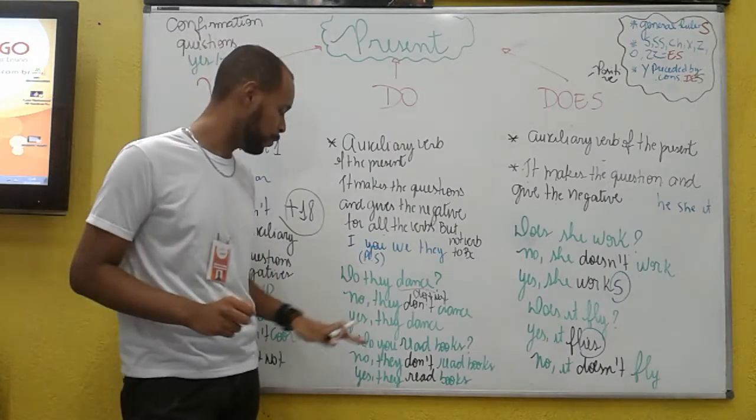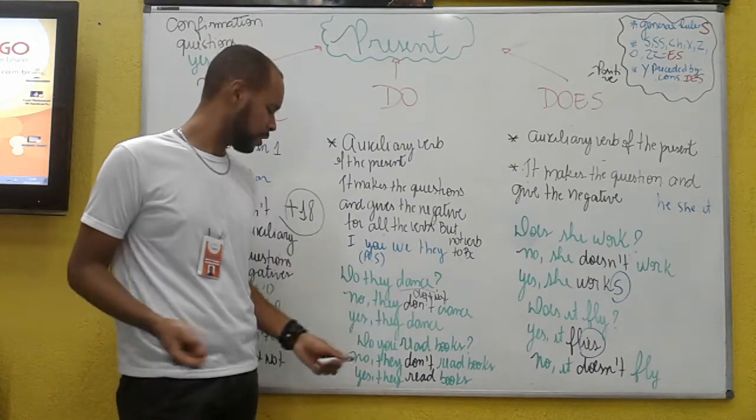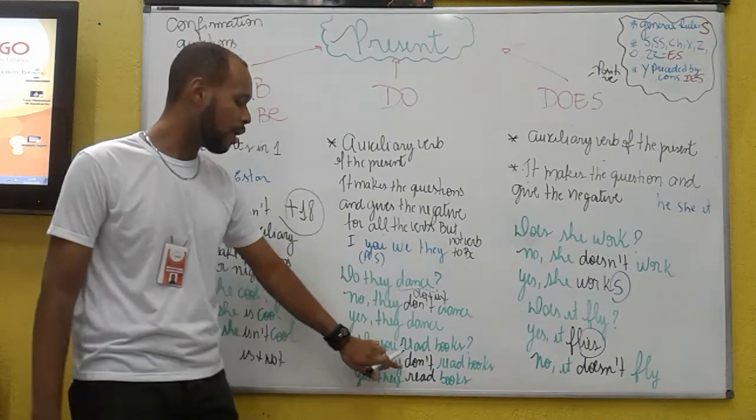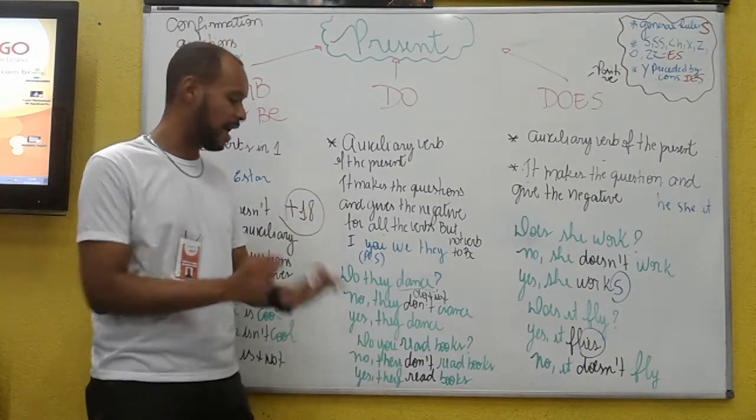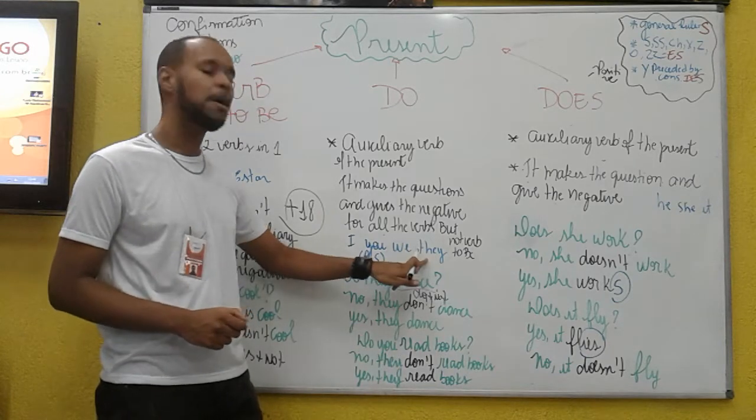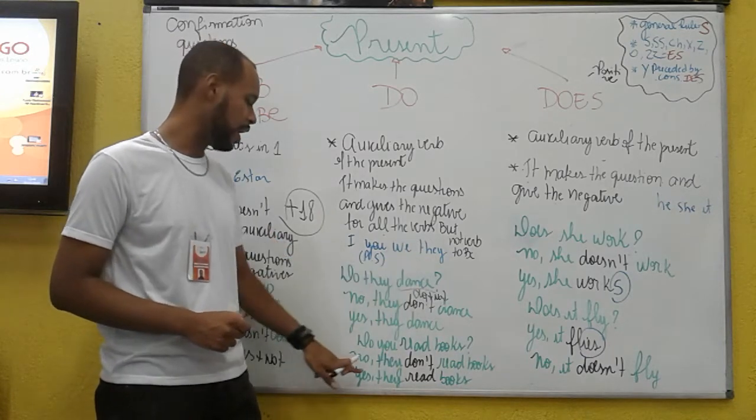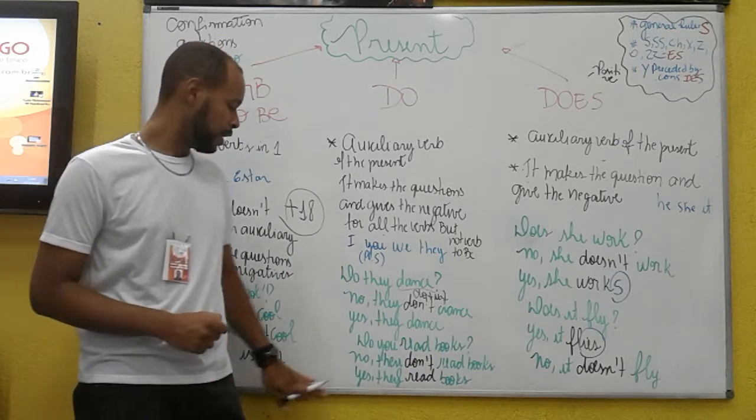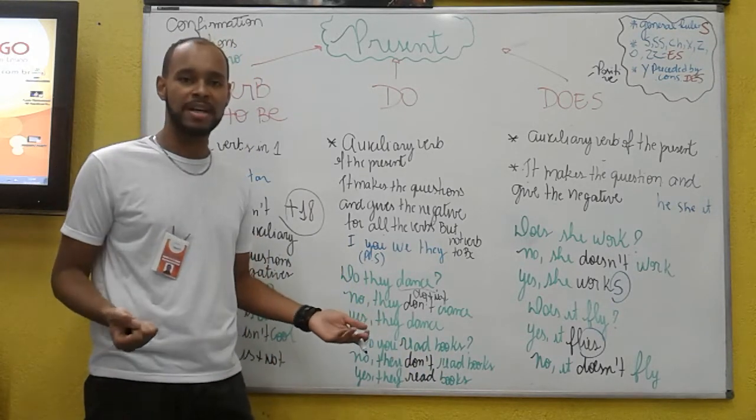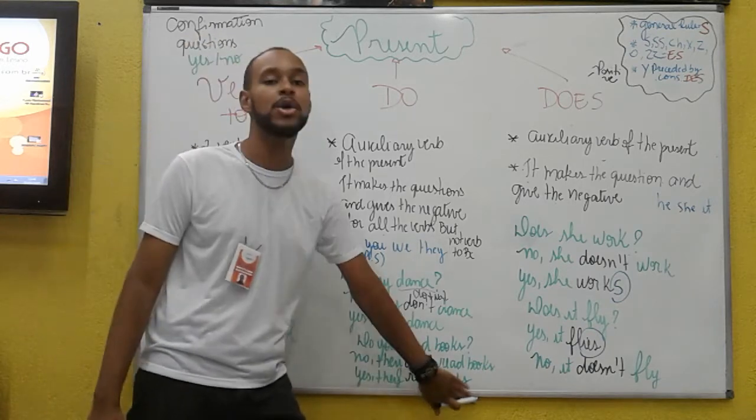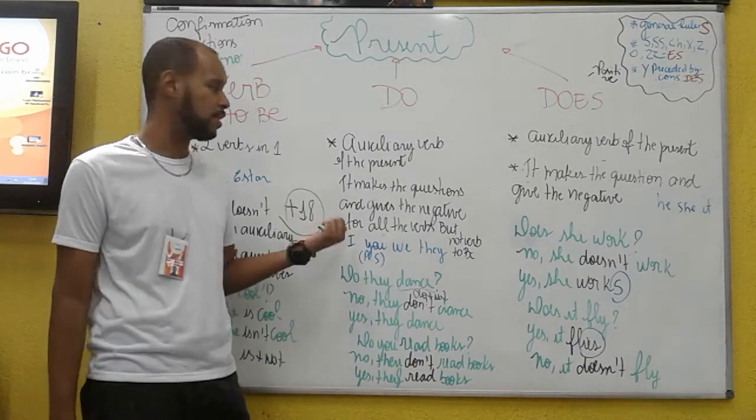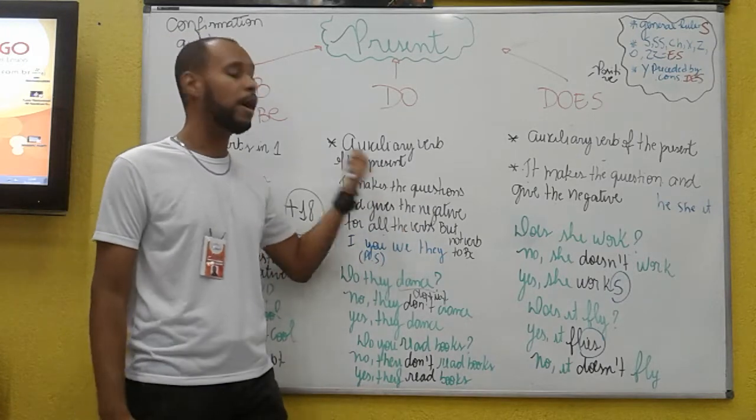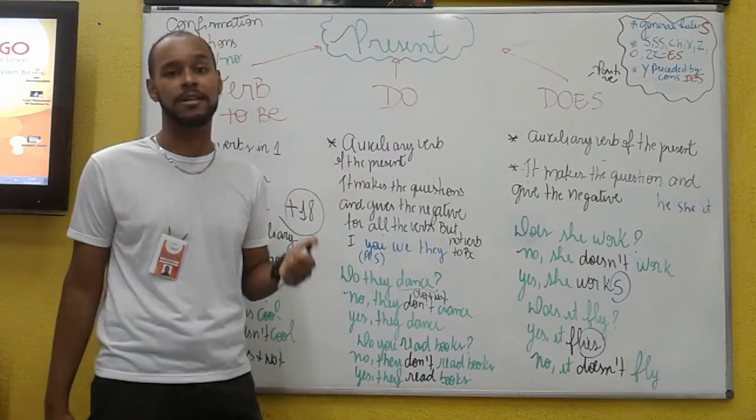Another example. Do they read books? No, they don't read books. Why don't? Do plus not. I have to use do because the pronoun is they, okay, and it's about the present, the verb read, okay. Now the positive answer, yes, they read books, okay. It doesn't need an auxiliary verb because we always use the auxiliaries for negative and interrogative.